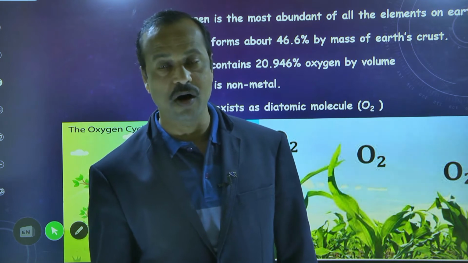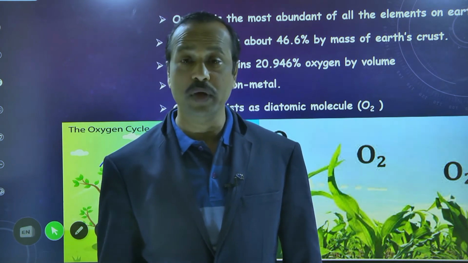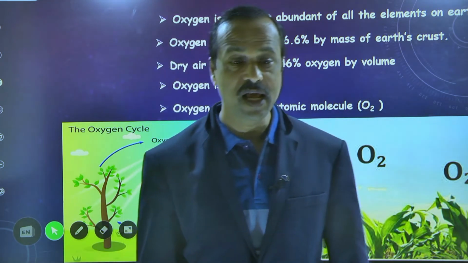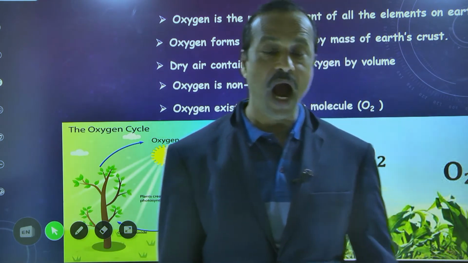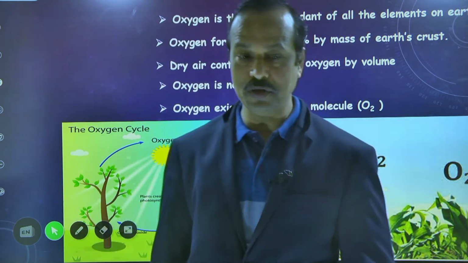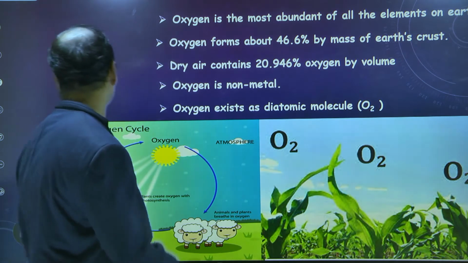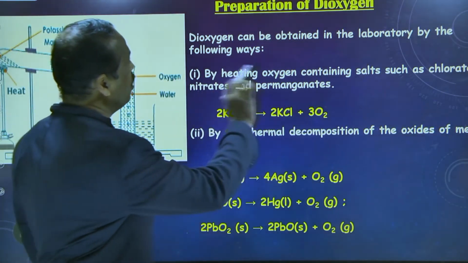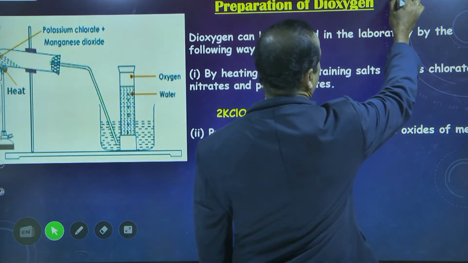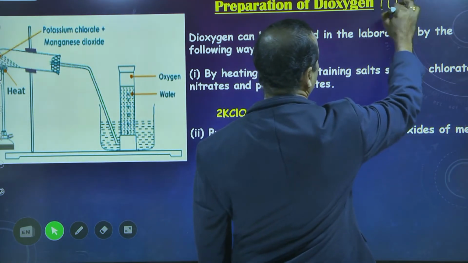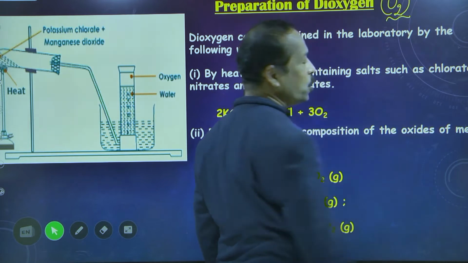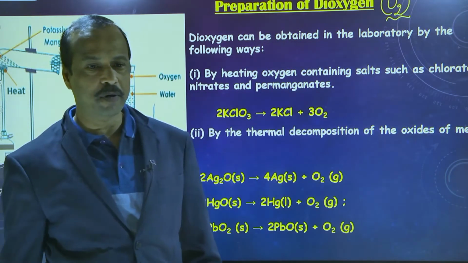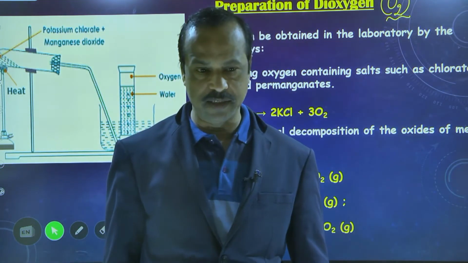We can prepare the oxygen artificially. We can prepare the oxygen in our laboratories. How can we? That I am going to explain to you now, one by one. See now, preparation of dioxygen. Dioxygen means what? O2. So oxygen we can prepare in our laboratories.